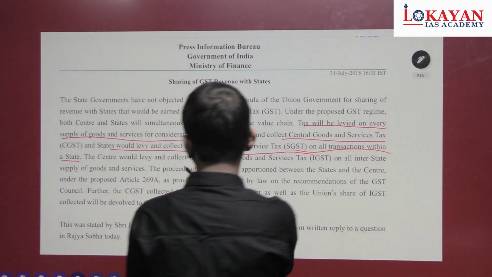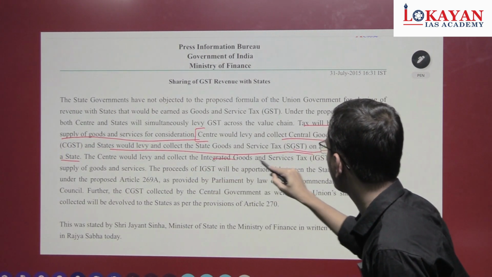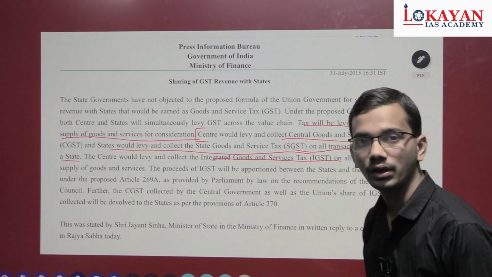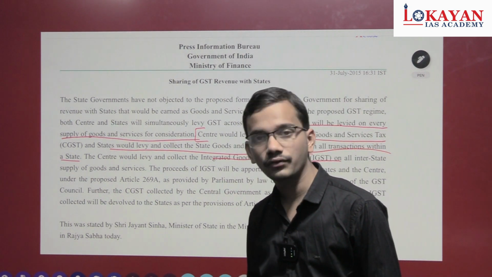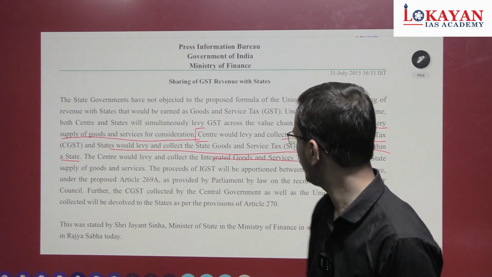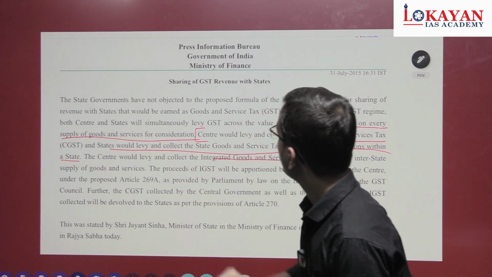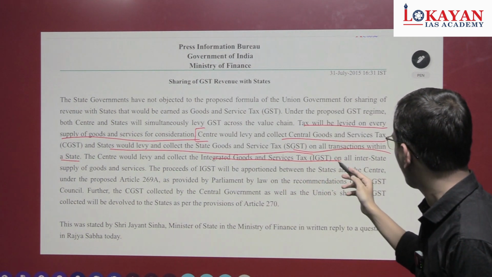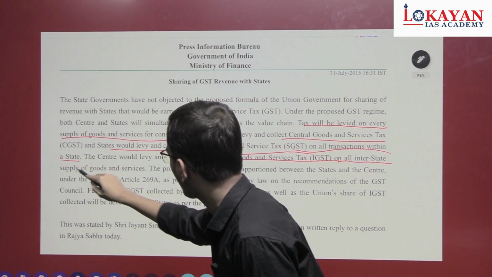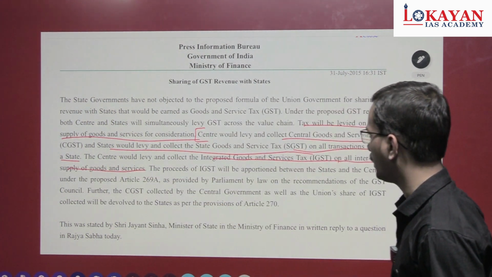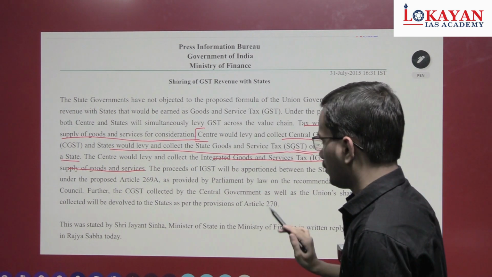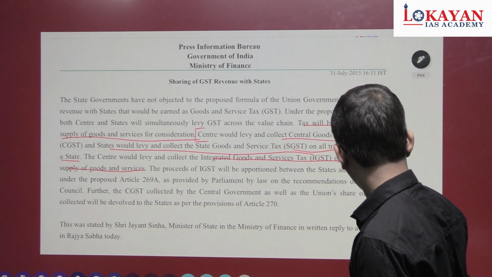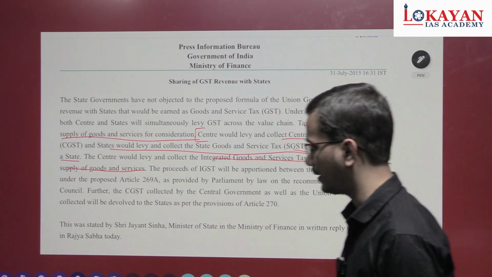The center would levy and collect integrated goods and service tax. So a question can arise: who will collect IGST? The answer is the center. This is a screenshot from PIB, a very authentic source, on all interstate supply of goods and services. That's enough for IGST, CGST, etc.